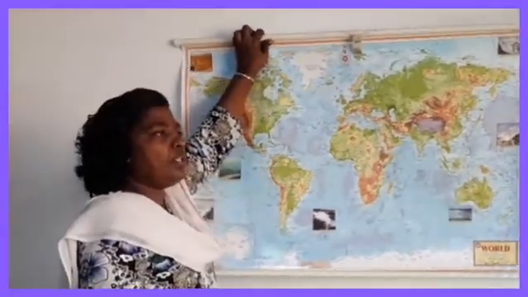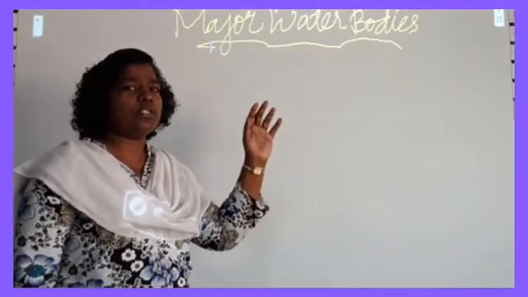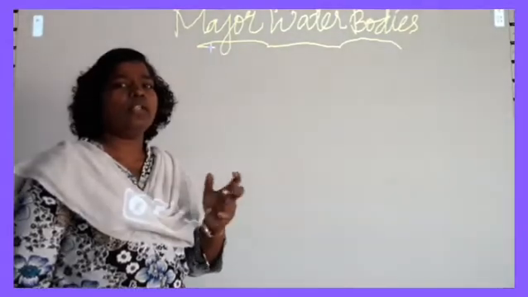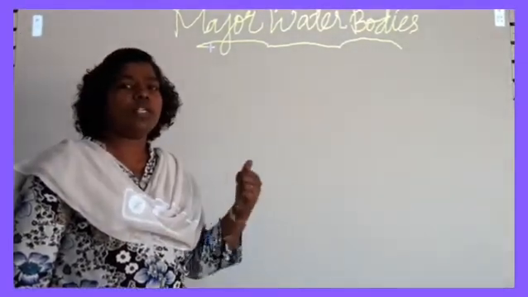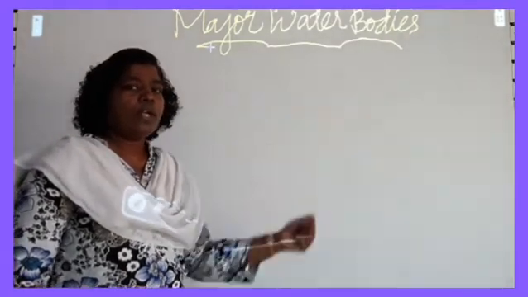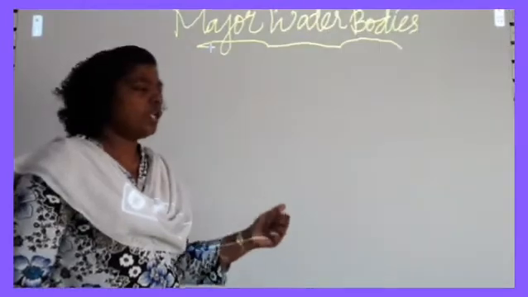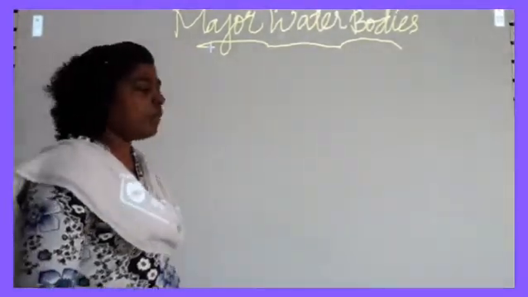It is merged with the Pacific Ocean and Atlantic Ocean. We have seen the 5 important oceans: Pacific Ocean, Atlantic Ocean, Arctic Ocean, Indian Ocean and Southern Ocean. The Southern Ocean is otherwise known as the Antarctic Ocean.